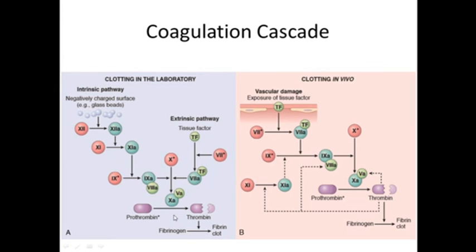If the patient has deficiency of prothrombin or factor 10 or factor 5, both these pathways will be affected, and there will be increase in both PTT and PT. Prothrombin time, partial thromboplastin time. If both times are increased, then we'll say that this common pathway is affected.